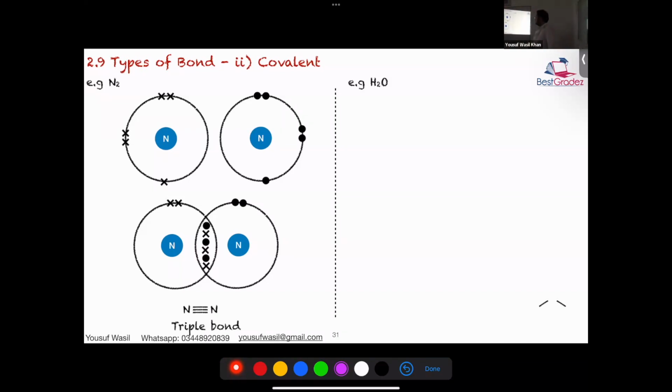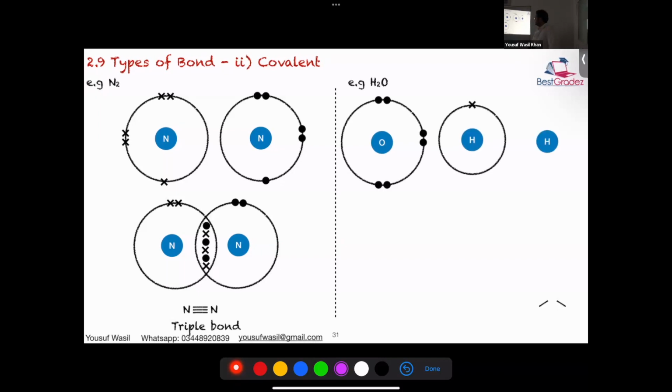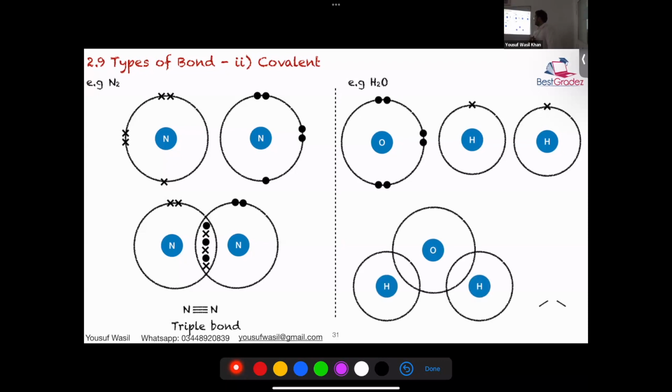Similarly, if we go for H2O, what do you think? So we'll draw the initial atoms like this. What do we do next? Shells overlap. Yes, we have to show an overlap like this. Then what do we do? Share how many electrons here? One dot, one cross.